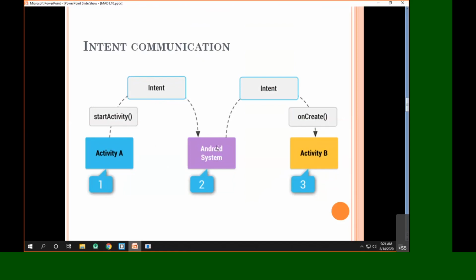So it will come to know the intent should be passed to another activity whose name is B, or whose class name is B. What the Android system will do in this case is simply scan the manifest file. Let's try to see here.